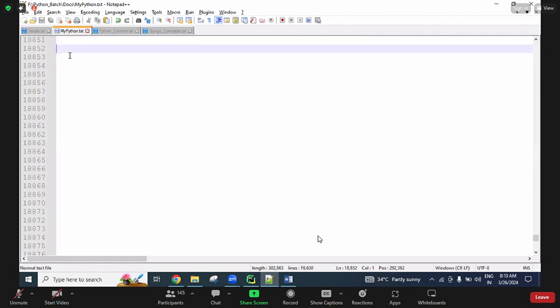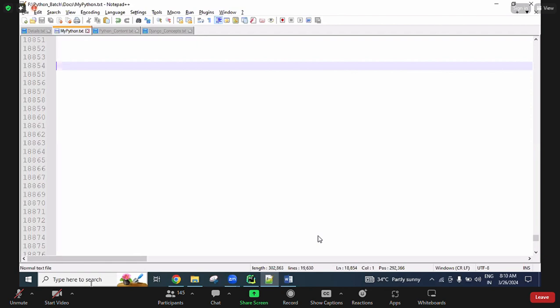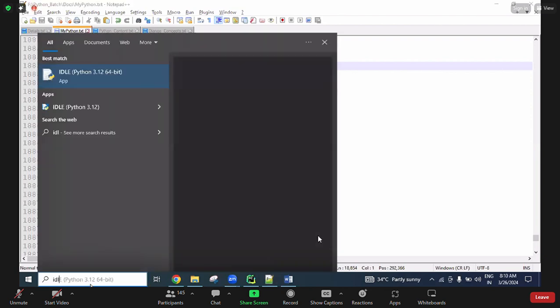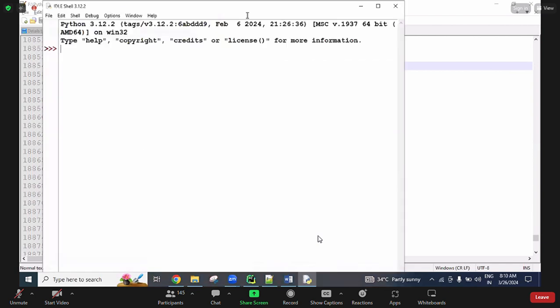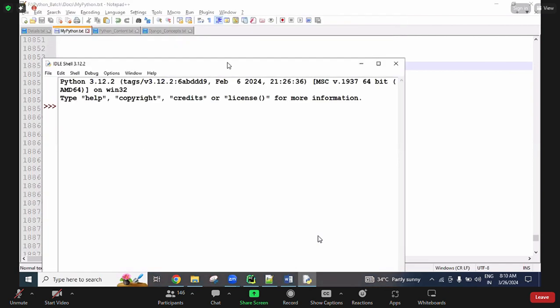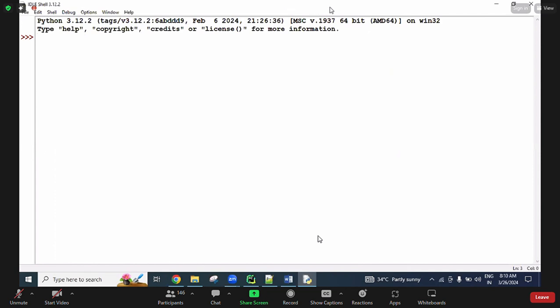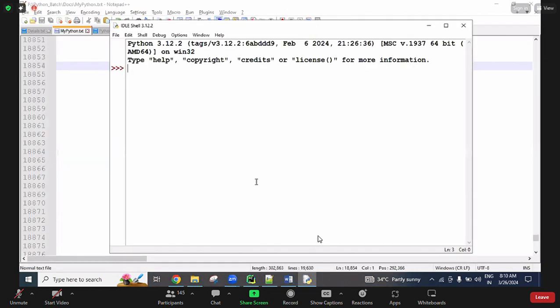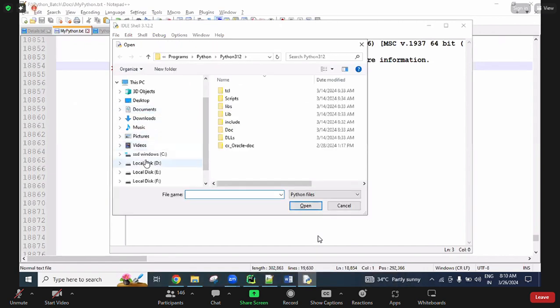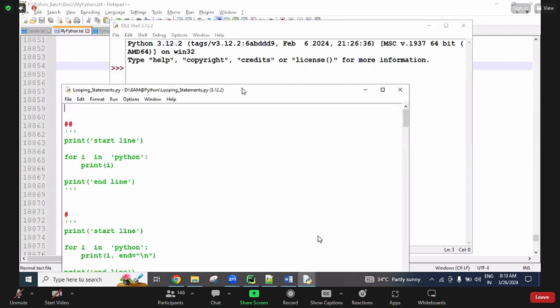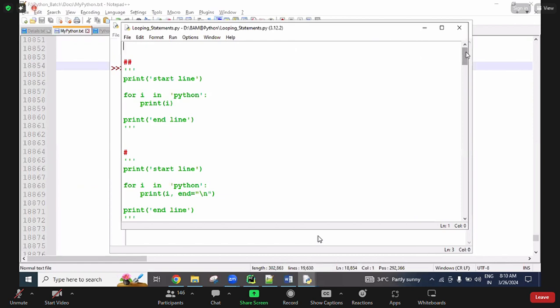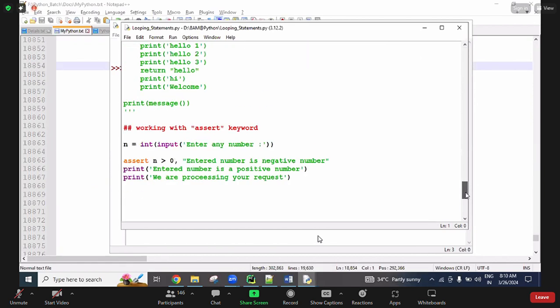Okay. Now I will open this. Ideally, I will explain 1-2 programs related to the looping statements, and we can discuss the data types concept today. So today onwards, we will discuss data types. Here, press Control O, I want to open our previous programs. In the 8 a.m. session, I created one file for looping statements. A lot of programs we did already, and some more programs we will add.